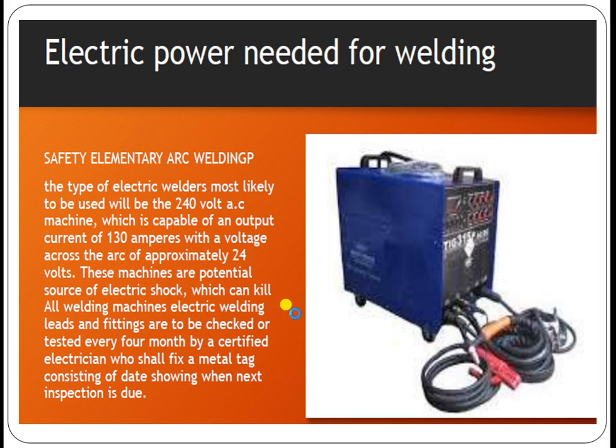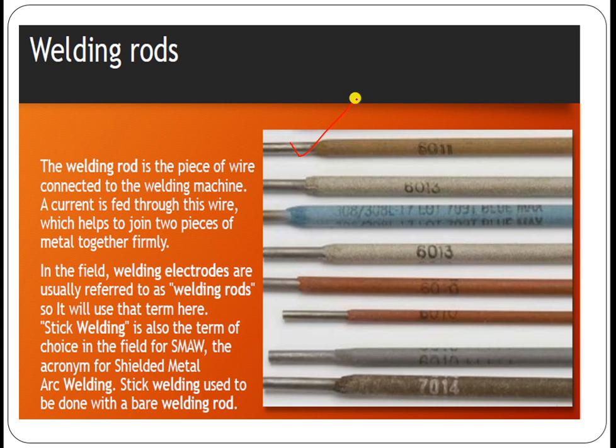This is the power transformer as well as the electric cables and the various controls, which can be used for generating the spark at the location where the joining takes place. These are the various welding rods, with designations like 6011, 6013, 6010. These are certain naming conventions that give us details about which kind of material the rods can be used for, and what kind of flux material is available in that case.